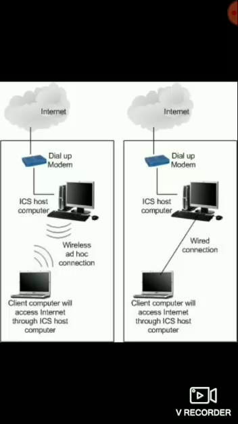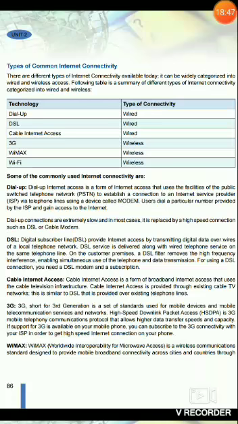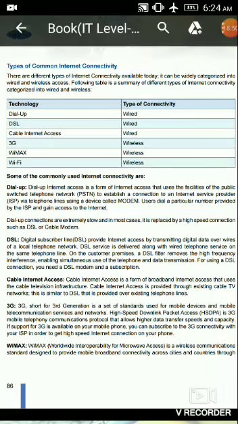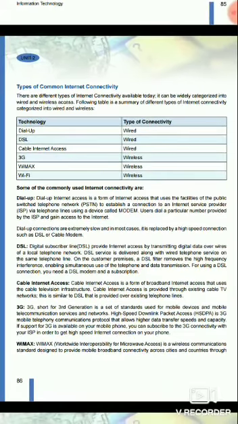The next type of our topic is DSL. So digital subscriber line provides internet access by transmitting data over wires of a local telephone network, and DSL service is delivered along with wired telephone service on the same telephone line. On the customer premise, a DSL filter removes the high frequency interference, enabling simultaneous use of the telephone and data transmission.